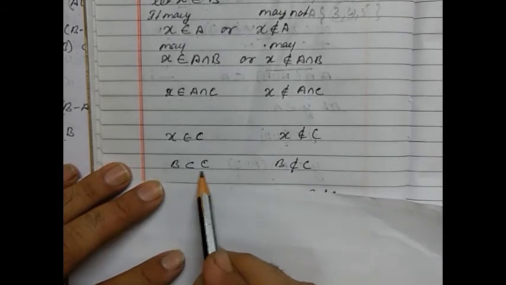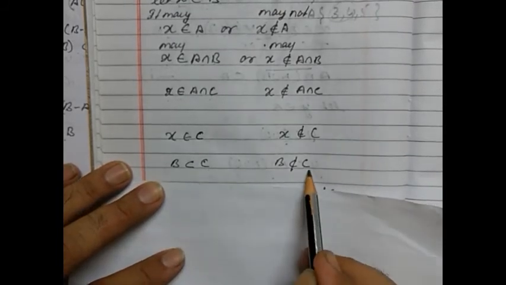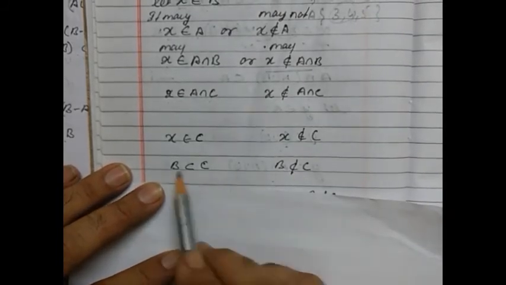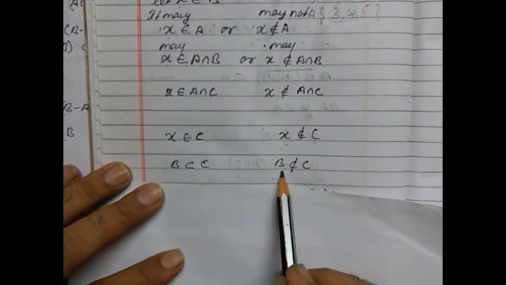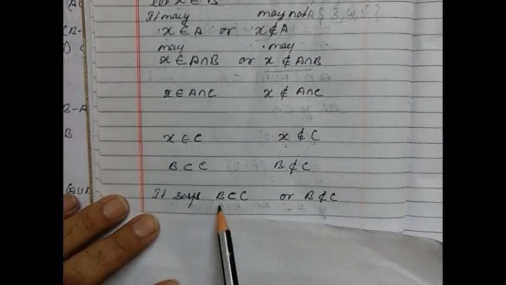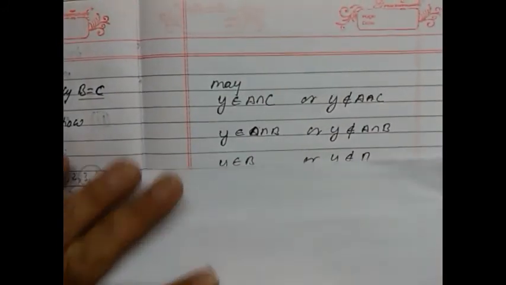So then we can say B is a subset of C, or B is not a subset of C. We are getting the same condition or not? It may belong to this condition. So we can say B is a subset of C or B is not a subset of C. This we can say. So here we can have another condition.